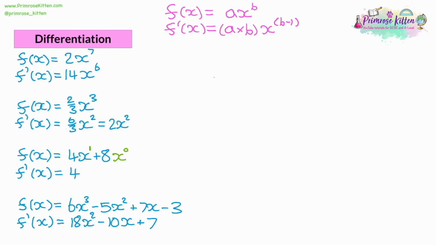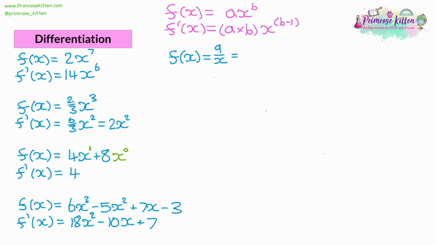Now, there are some more complicated differentiations to look at. So the first kind of set of complicated differentiations are fractions. So you could have something like f of x equals 9 divided by x. Now, this isn't in the generalized form we had up at the top. It doesn't look like that. So our first step is to make it look like that.